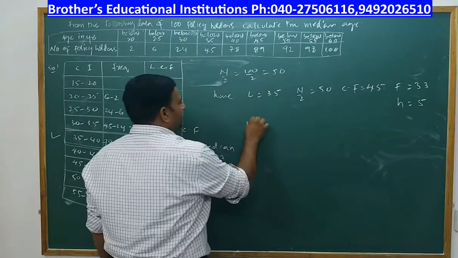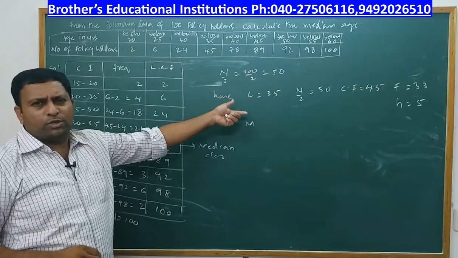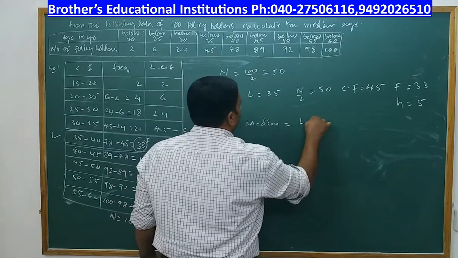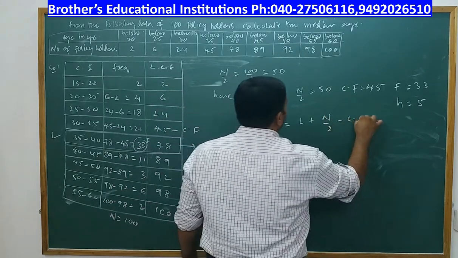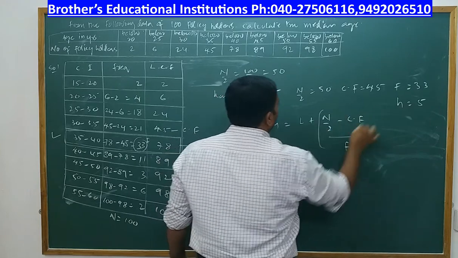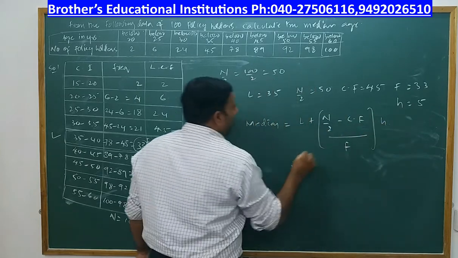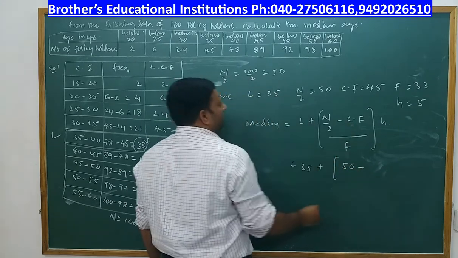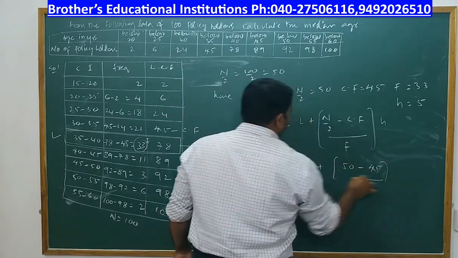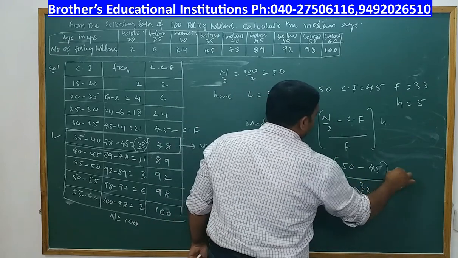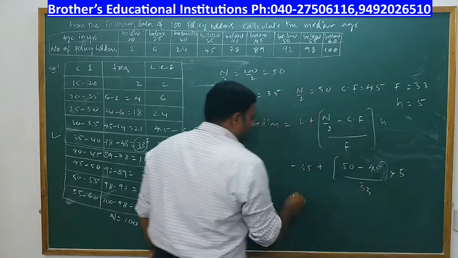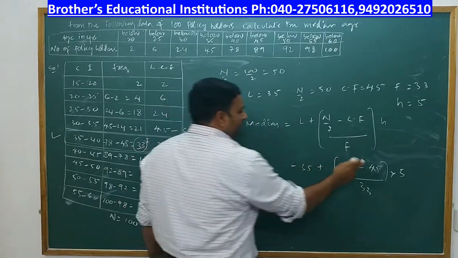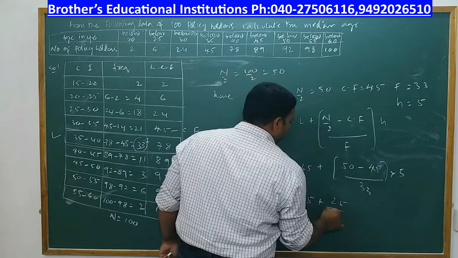Now let us calculate the median. See, once the class is plotted, once you take the values, finding the median is a very easy task. So median is equal to L plus N by 2 minus CF by F into H. So L, what is L value? 35 plus what is N by 2? We got 50 minus what is cumulative frequency? 45 by what is the frequency of the class? 33 into what is H value? 5. Now you have 35 plus what is 50 minus 45? 5. 5 5s are 25 by 33.